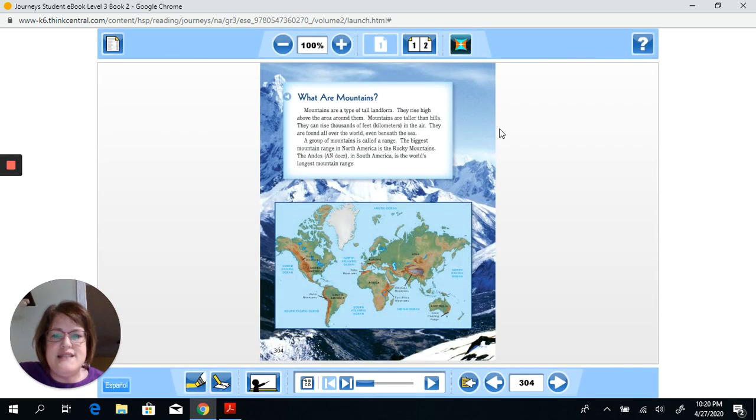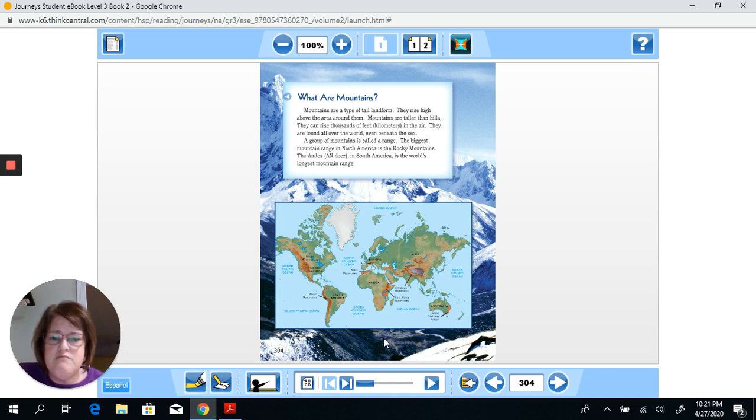Okay. In this section, we have the subheading, What are mountains? Now, boys and girls, if you remember, we have talked about different text structures or techniques that the author uses in their writing to help us to better understand nonfiction text. So this is a question, what are mountains? But below it, so you may think this is a question answer text structure, and it is, but it's also a description. The author here is describing what a mountain looks like.